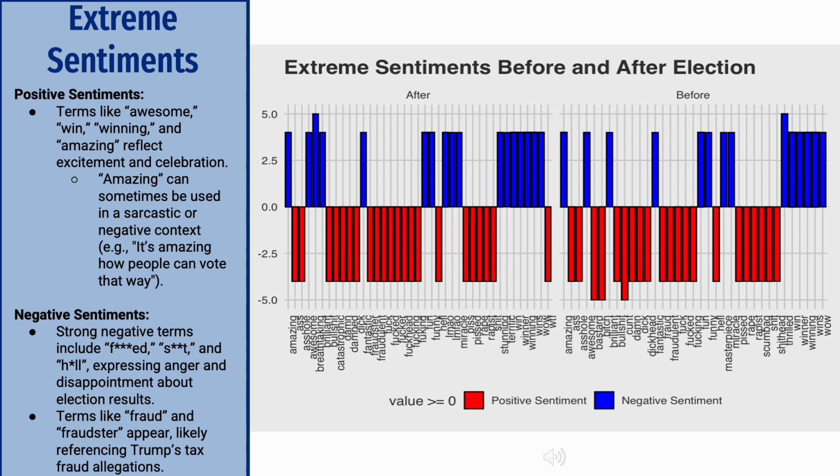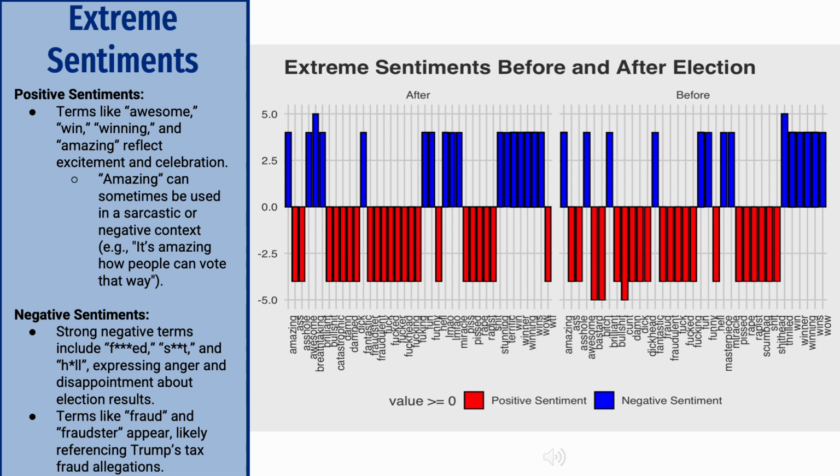On the negative side, I found quite a few derogatory terms as well as swear words, very strong negative terms like fucked, shit, hell, which were clearly expressing disappointment and anger about the election results. I also found terms which were clearly referencing Trump, like fraud, fraudster, rapist, which obviously reference his ongoing criminal proceedings.